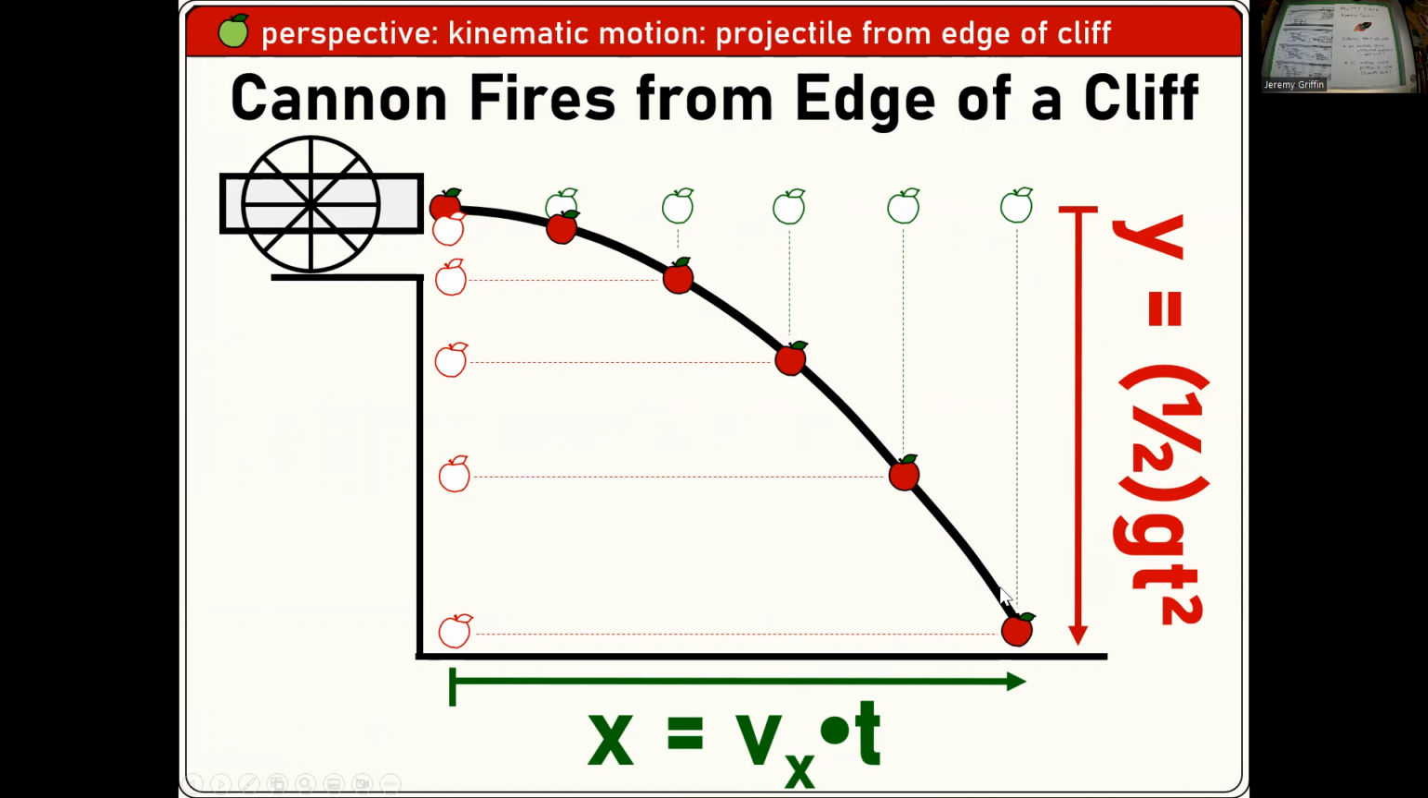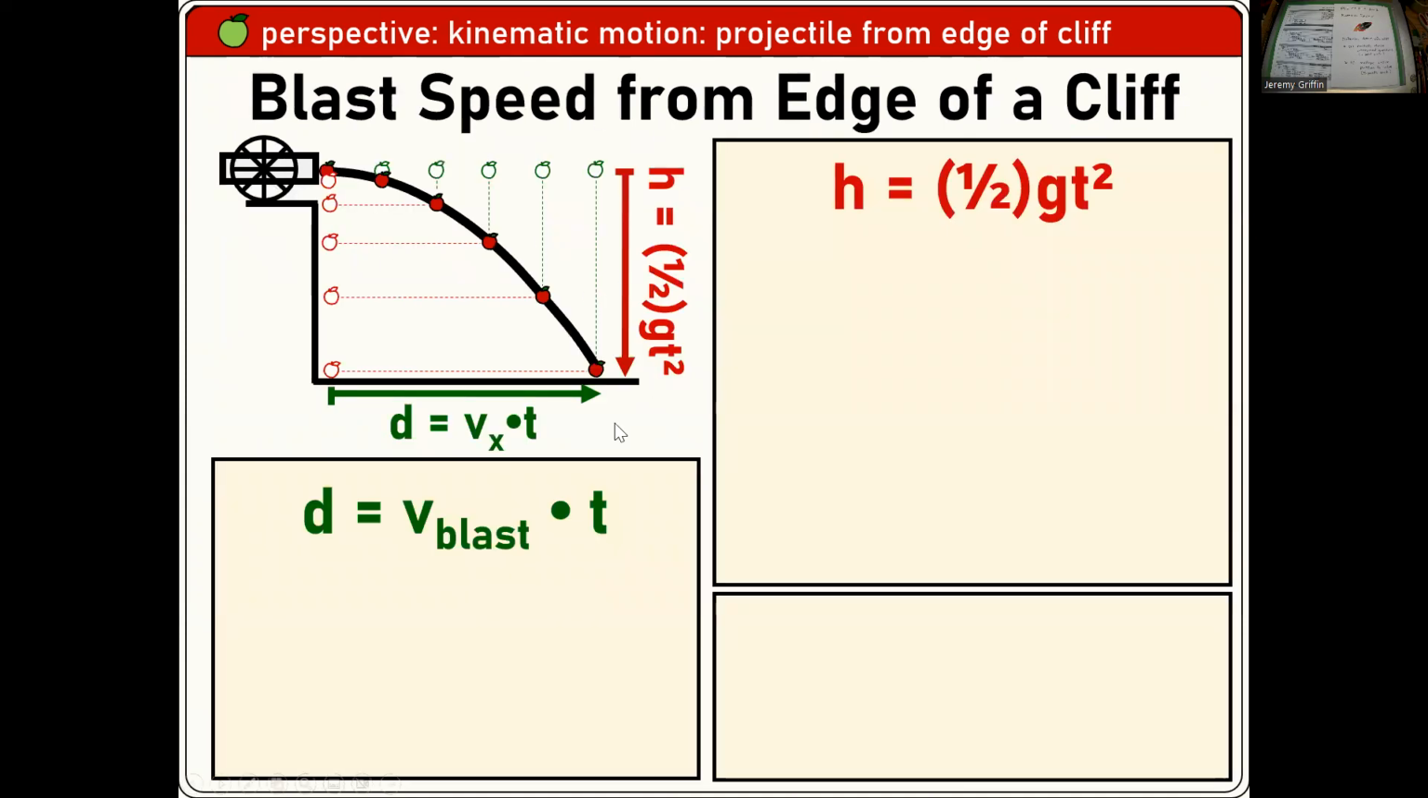See that? Are you ready for a challenge question related to that scenario? So that's the same scenario right there. I just changed Y to H for height change and X to D for horizontal displacement distance. So we have this, we have this. Can you solve for blast speed? How fast the cannon blast? This was one of your labs way back in the day.